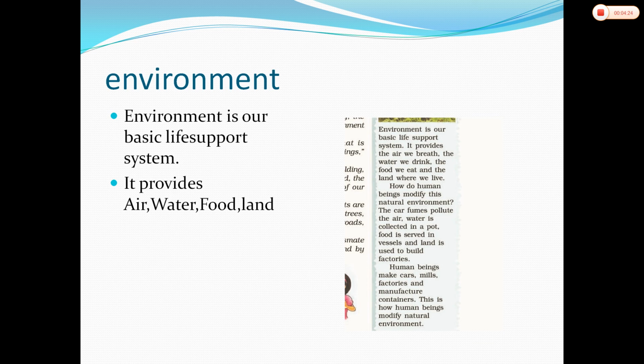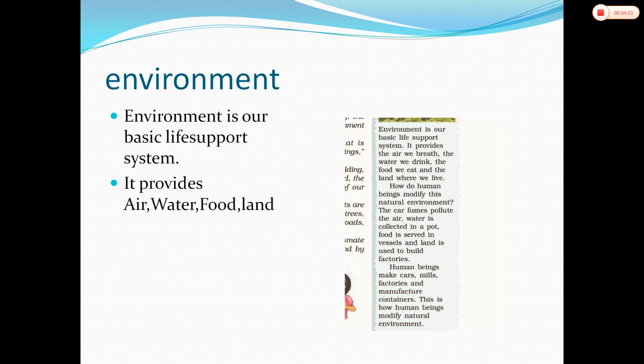We require food for gaining power and for growth, as well as we require land also. The land we require for living, for agriculture, for industries. So many kinds of purposes we require the land. So you know very well that environment is therefore our basic life support system, which provides us the air we breathe, the water we drink, the food we eat, and the land on which we live.